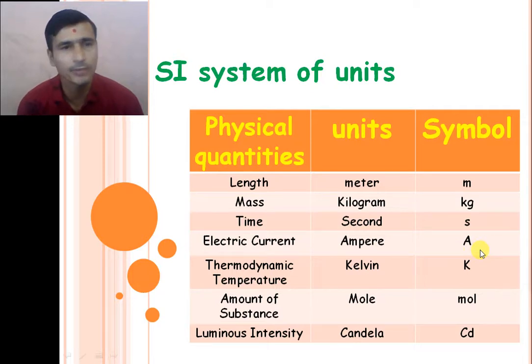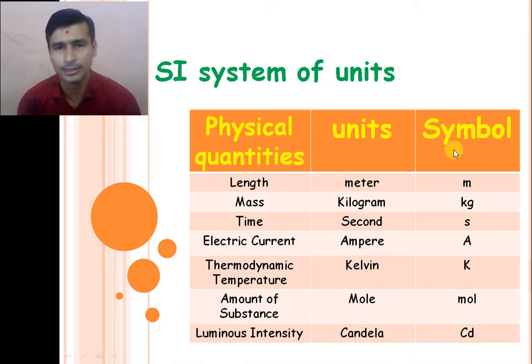The fifth fundamental physical quantity is thermodynamic temperature. Its unit is the kelvin, and its symbol is a capital K. Then amount of substance, right? Its unit is the mole, and its symbol is mol. And the last one is luminous intensity. Its unit is the candela, and its symbol is cd.